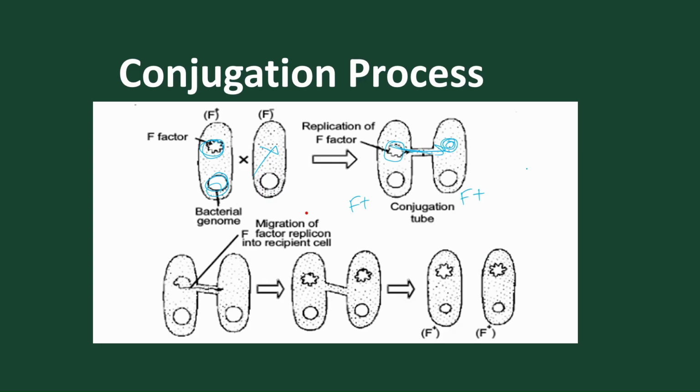But in HFR, what happens? In HFR, the plasmid is present. The two DNA are present with the help of the plasmid, and one of the DNA is incorporated into the daughter cell. And in the daughter F minus, we'll find two DNA present. So this F minus becomes a high recombinant bacterium.